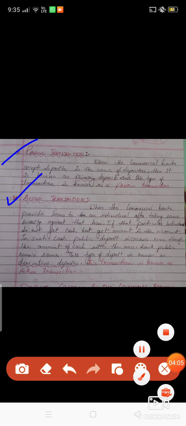So what are the differences? In first case I am depositing the amount, that is primary deposit, and that is known as passive transaction. In second case I am taking the loan from the bank and bank is giving credit, bank is giving loan in my account, not in hand, cash is not in my hand but in my account. So that is known as derivative deposit, and that type of transaction is known as active transaction. You can copy down both the notes, this passive transaction and active transaction.